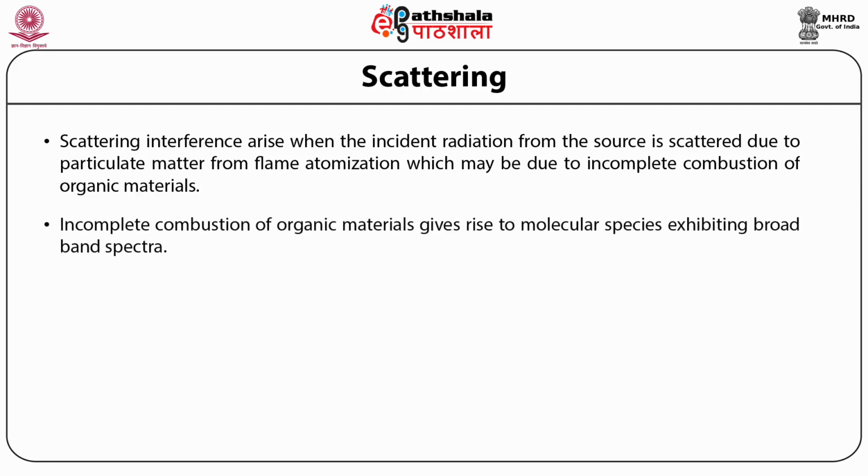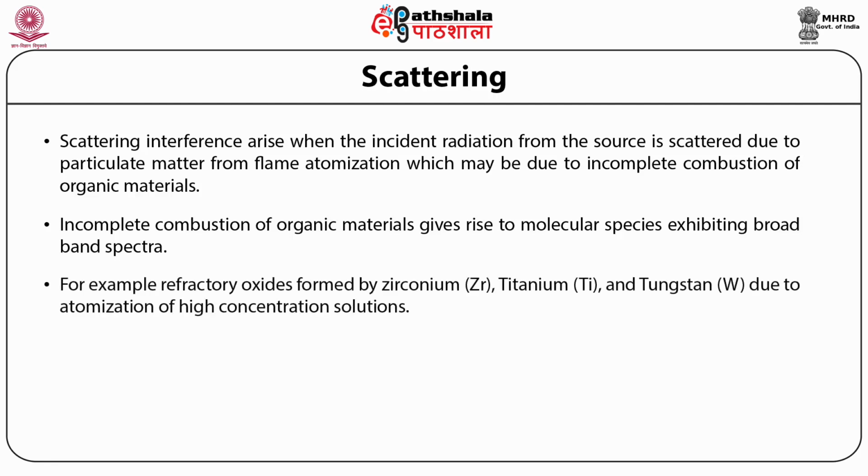This incomplete combustion of organic material may give rise to molecular species which exhibit broadband spectra. For example, refractory oxides of zirconium, titanium, and tungsten, due to atomization of high concentration solutions, pose a scattering interference problem. This can be corrected by use of a blank in the analysis.